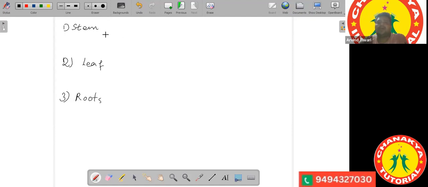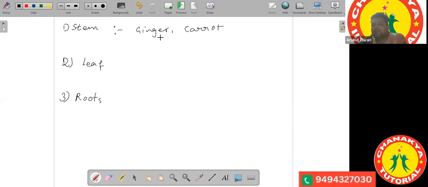Now, there are certain organisms which store food in the form of stem, certain organisms which store food in the form of leaf, and certain organisms which store food in the form of roots. So if you observe ginger, potato, carrot, they are modifications.